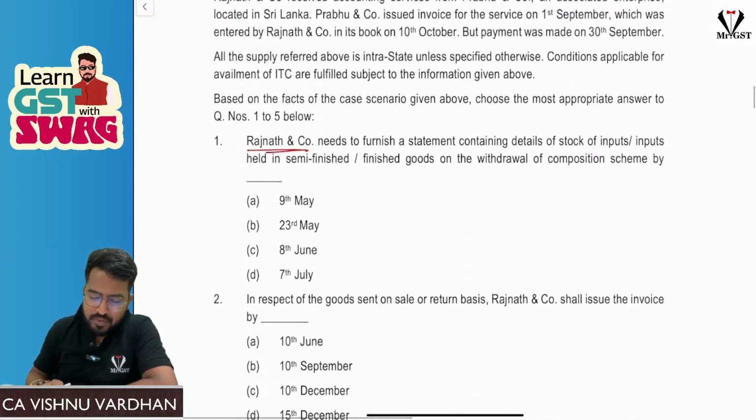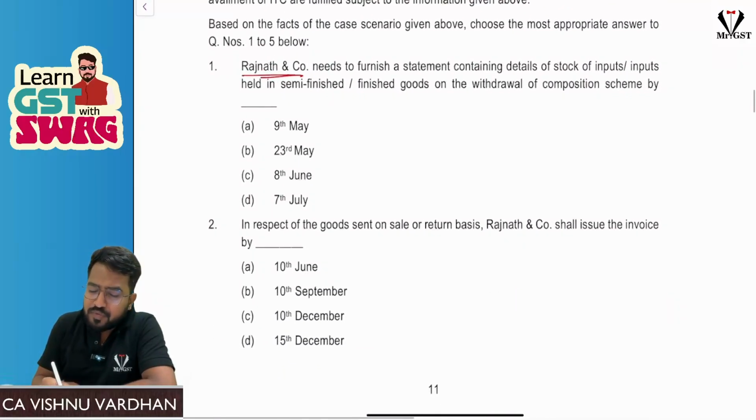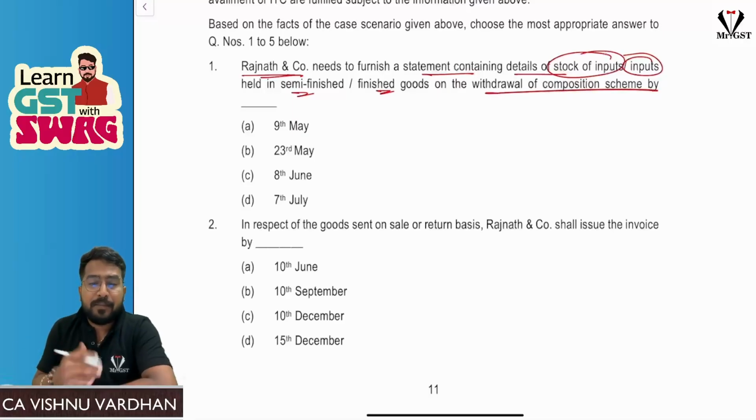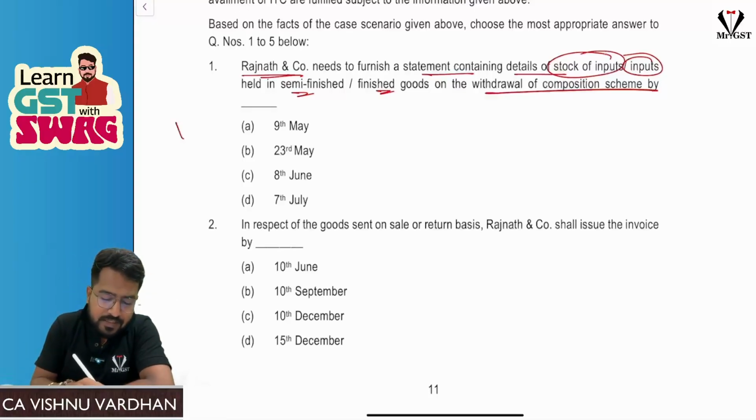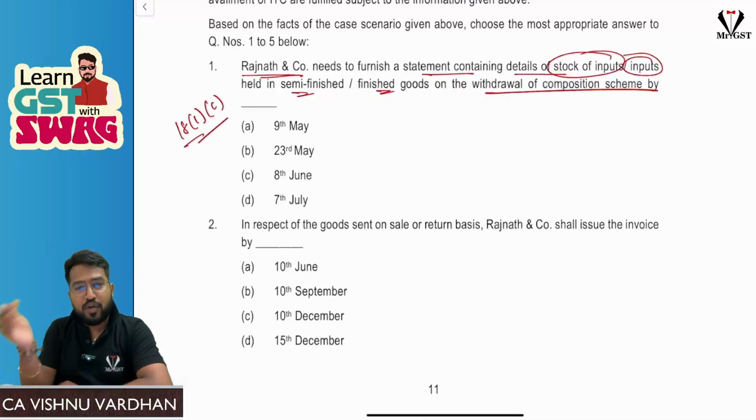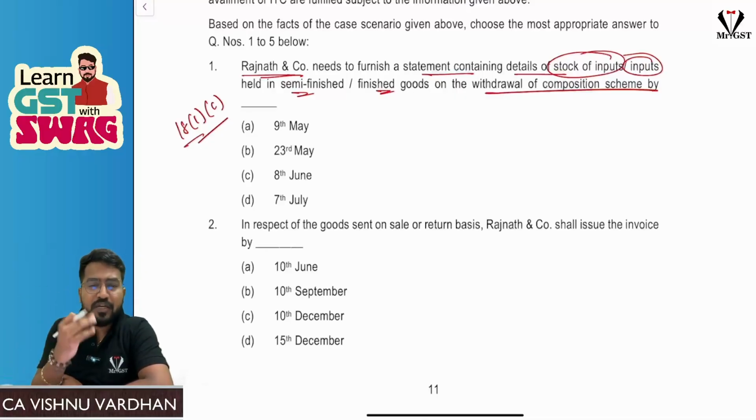Okay. Now, Rajnath and Co needs to furnish a statement containing details of stock of inputs or inputs held in semi-finished or finished goods on withdrawal of composition scheme. See, they are withdrawing from composition scheme, and for that they have to inform, they should file a statement. So under section 18 subsection 1 clause C, if you remember, from composition scheme they are coming to normal scheme. So that has to be informed to the department within 30 days. So we have to see the answer regarding that. So keep that in mind.